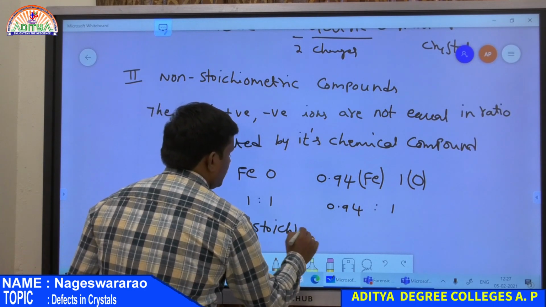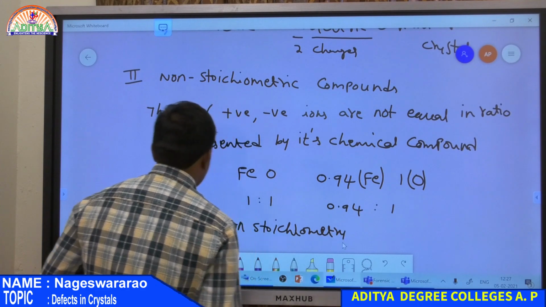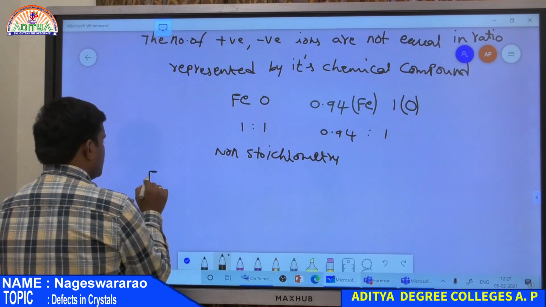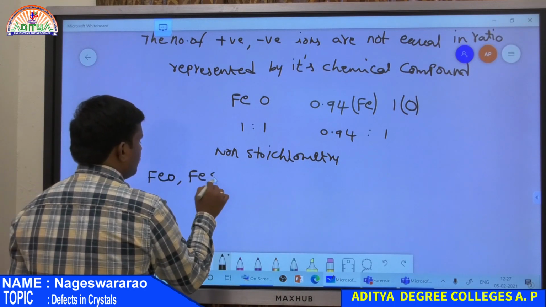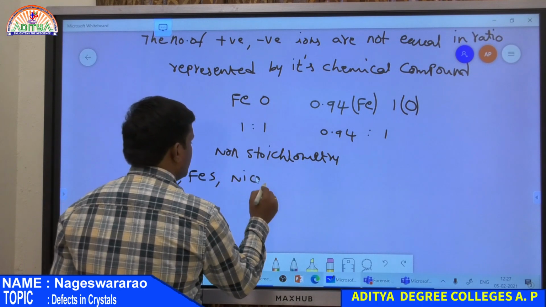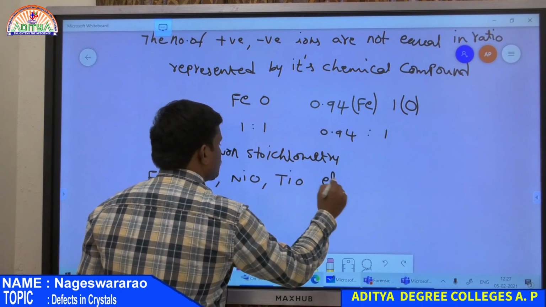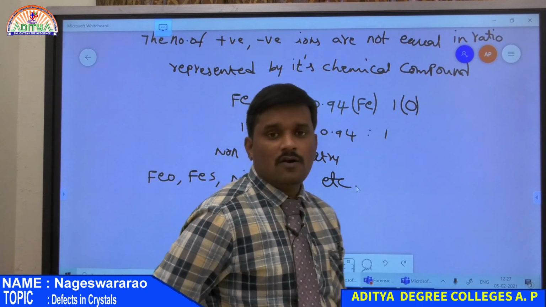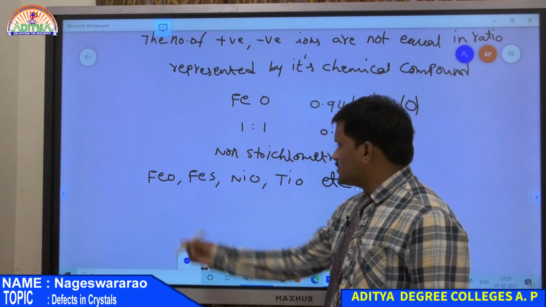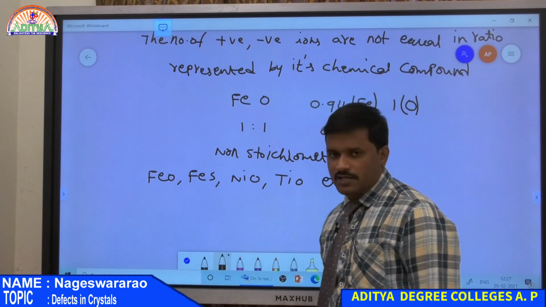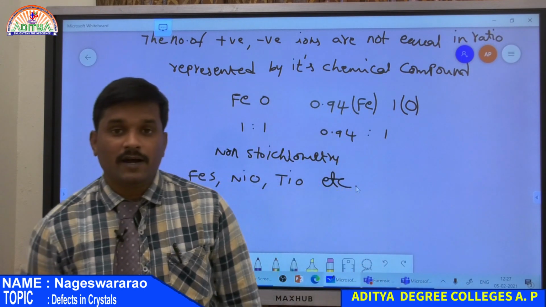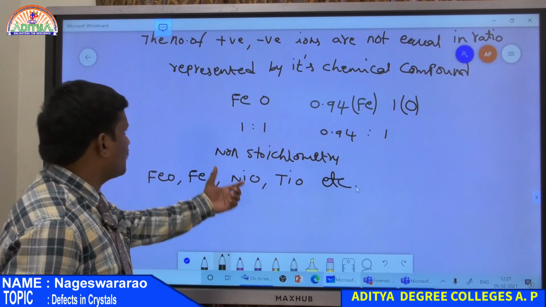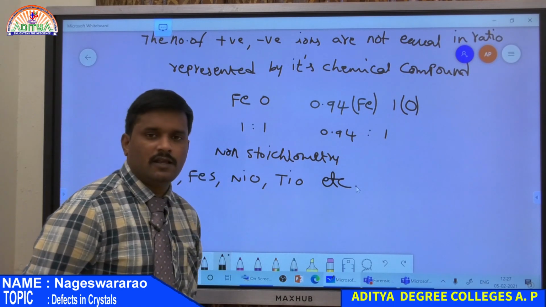It is a non-stoichiometric compound. The different examples of non-stoichiometric compounds are iron oxide, iron sulfide, nickel oxide, titanium oxide, etc. All these have different chemical compositions, but all have a 1:1 representation from the chemical formula. So this is 1:1, 1:1, 1:1, all 1:1 ratio from the chemical formula, but their chemical composition is different, not equal to 1:1. That type of compounds are nothing but non-stoichiometric compounds.